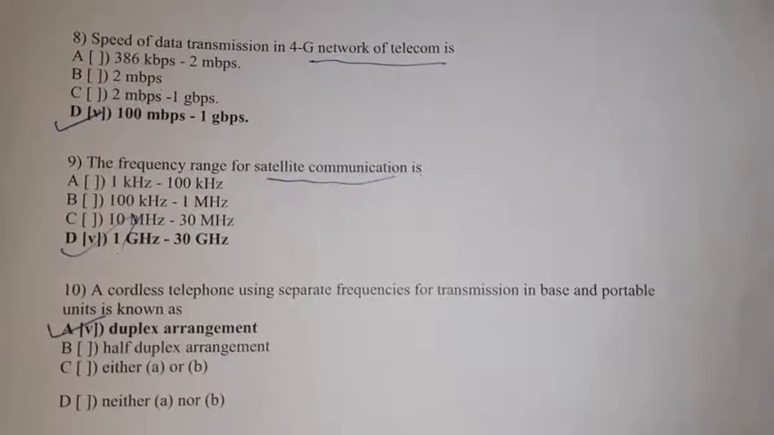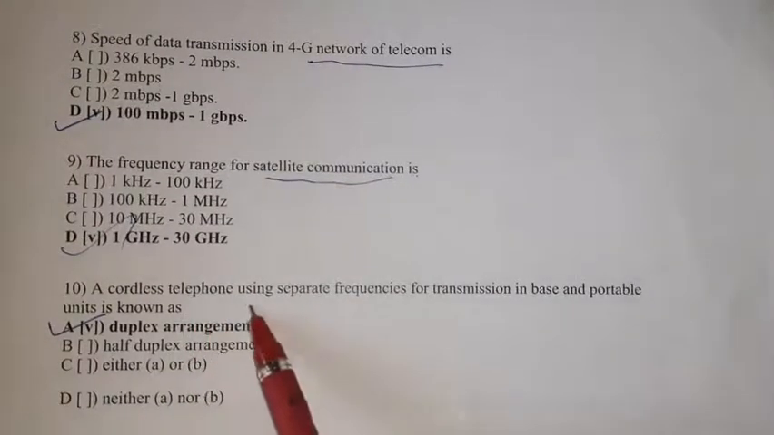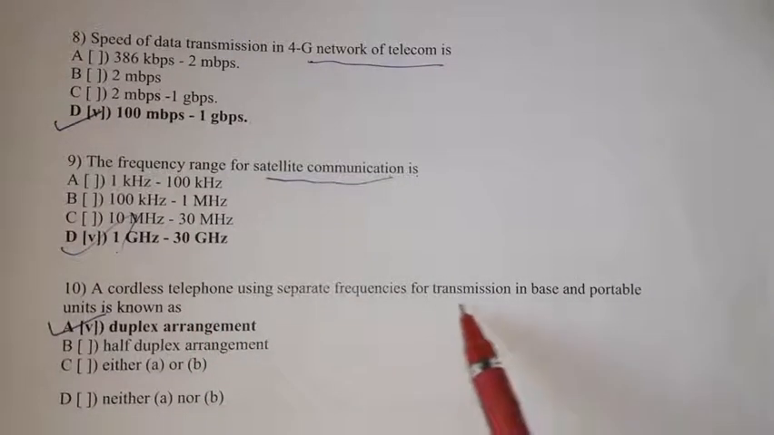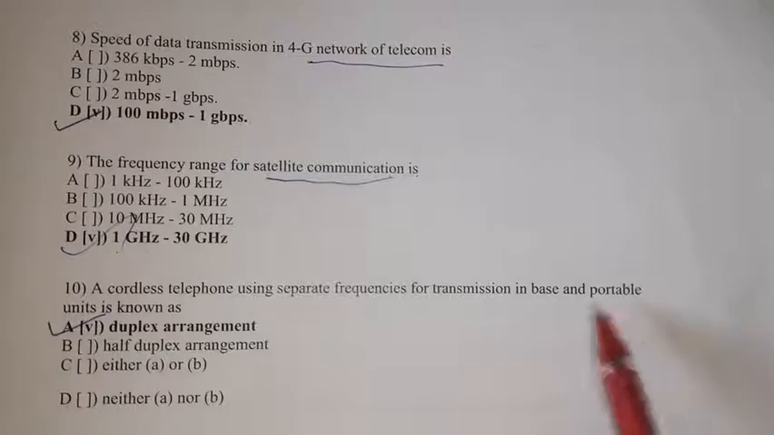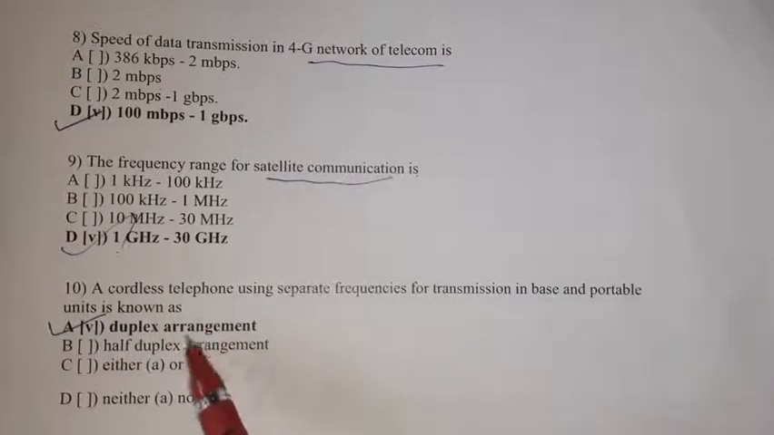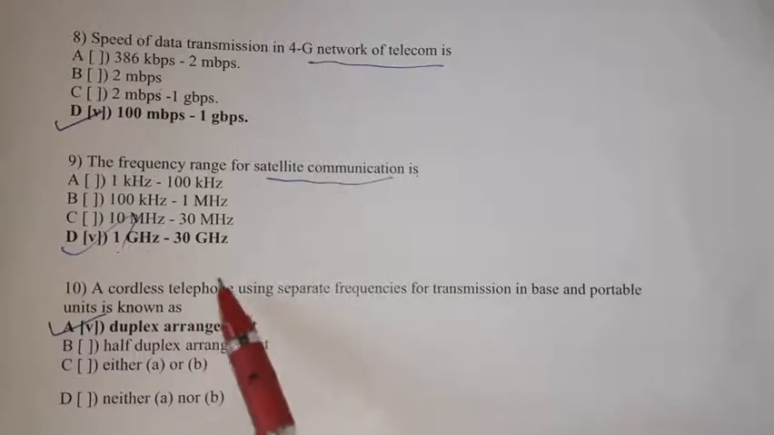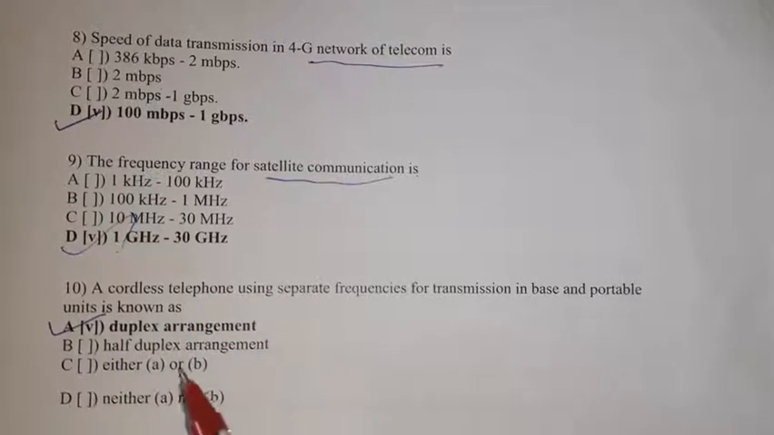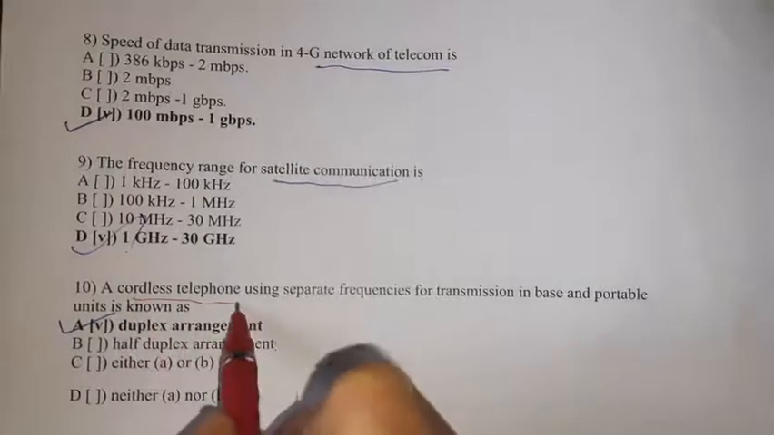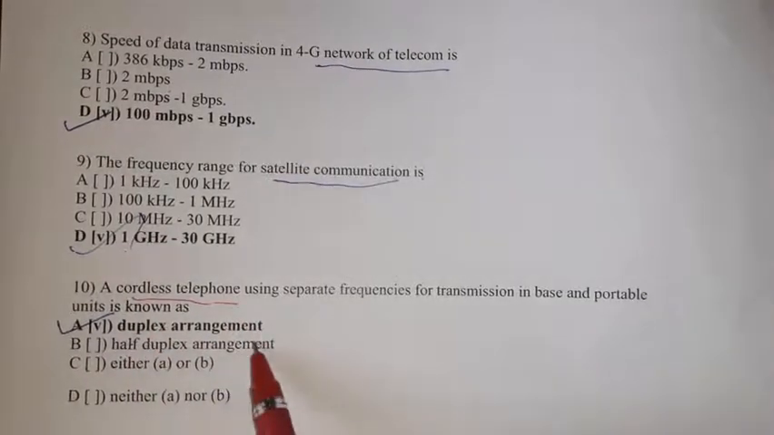10. A cordless telephone using separate frequencies for transmission in base and portable units is known as duplex arrangement, half duplex arrangement, either A or B, neither A nor B. So, a cordless telephone is nothing but which arrangement? Half duplex arrangement. Example is nothing but cordless telephone. So, option A is the right option.